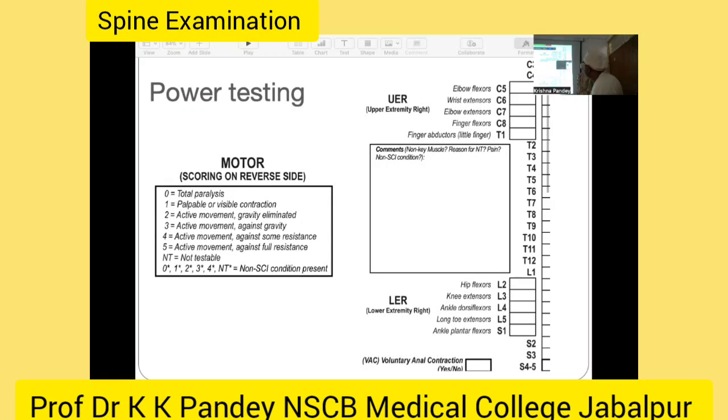So these are the motor testing for the spine, and with this we ascertain what is the motor level of the injury. With that level absent, if we say the knee extensor is not possible, then this is the L3 segment is injured. L3 segment is not working.